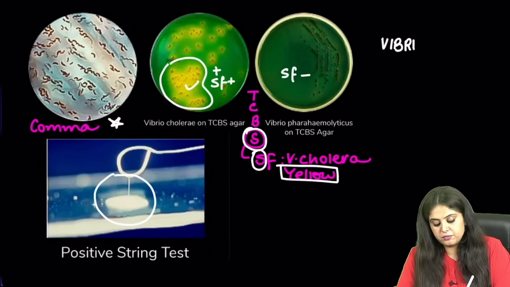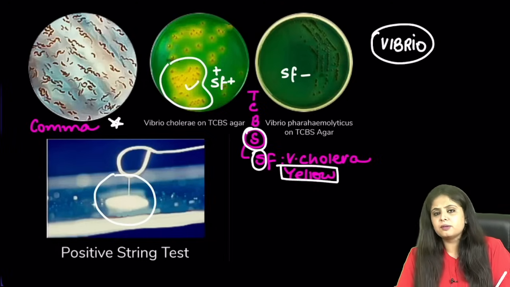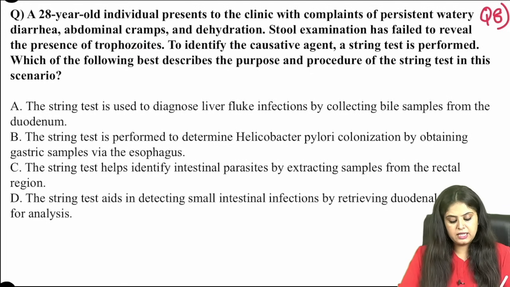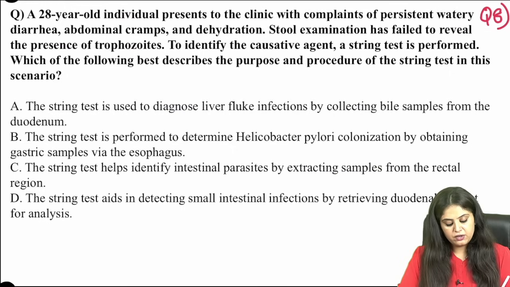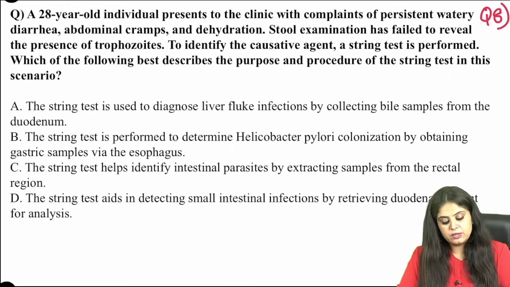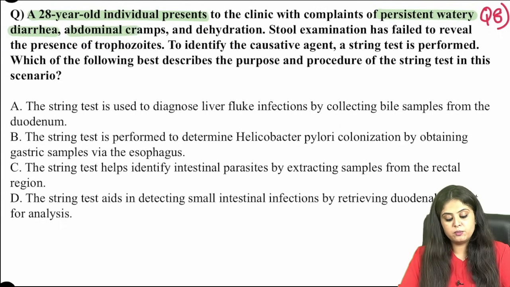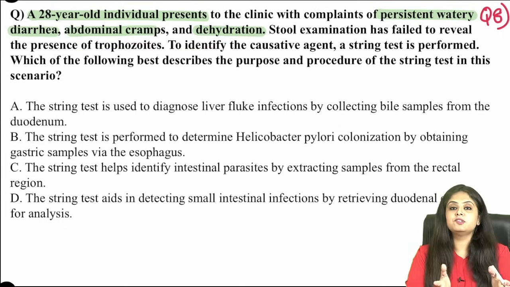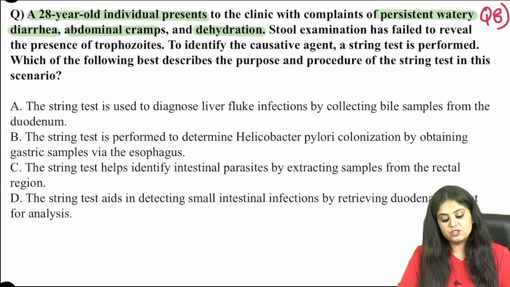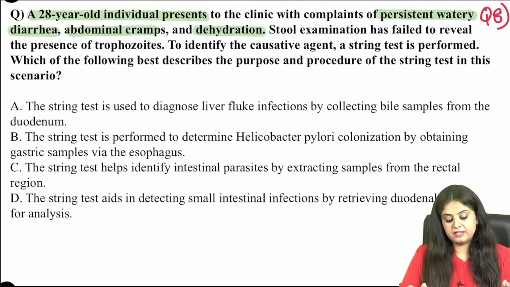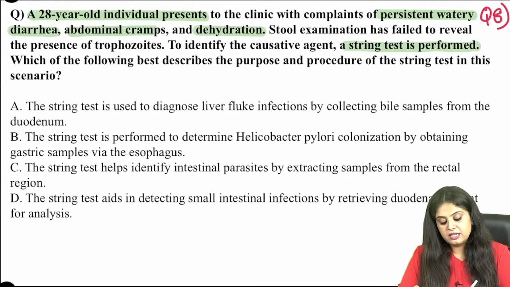One last time for Vibrio. Because you're talking about something similar, let me ask you question 8 over here and let's see if you're able to answer it, because string test, string sign. Let's see if you've read it somewhere else. Now here what you have in this patient is a 28-year-old patient who comes to the clinic with persistent watery diarrhea, abdominal cramps and dehydration. First part of this entire series had fever, and now the second part has all diarrhea. Stool examination does not show any significant finding. To identify, a string test is performed.